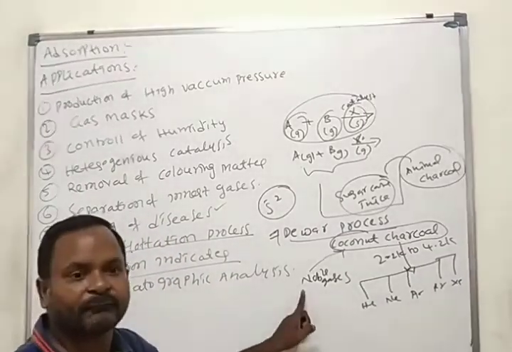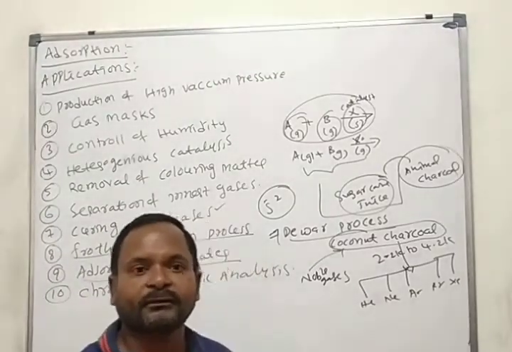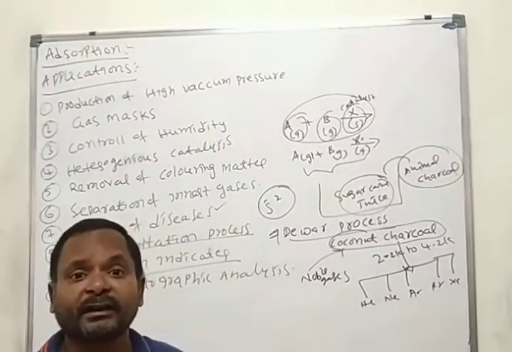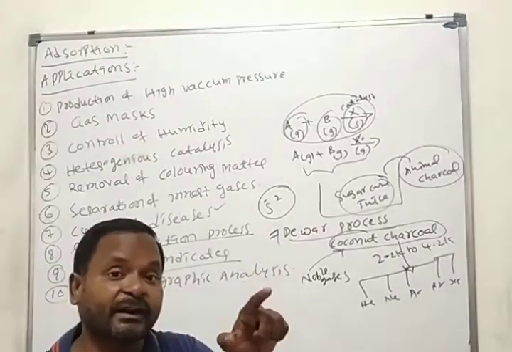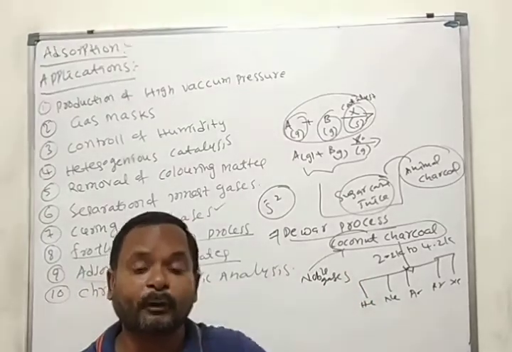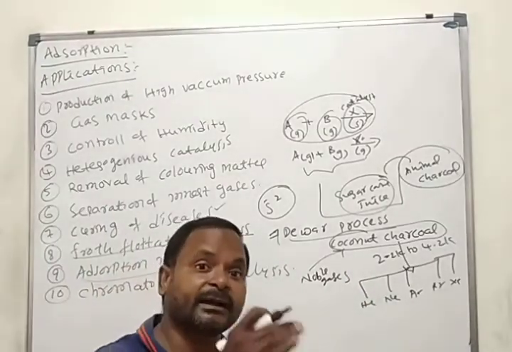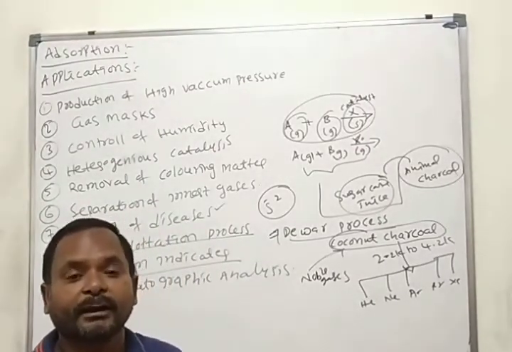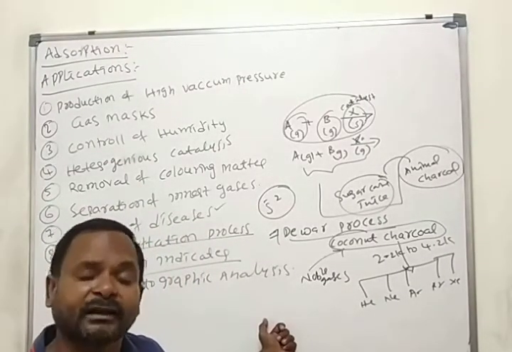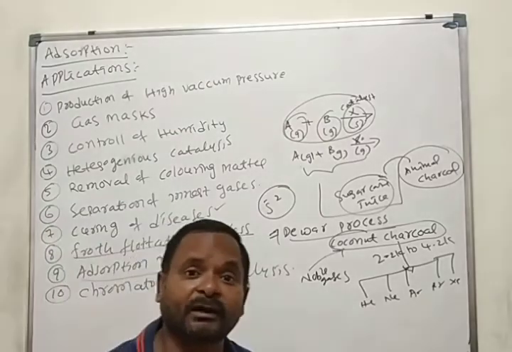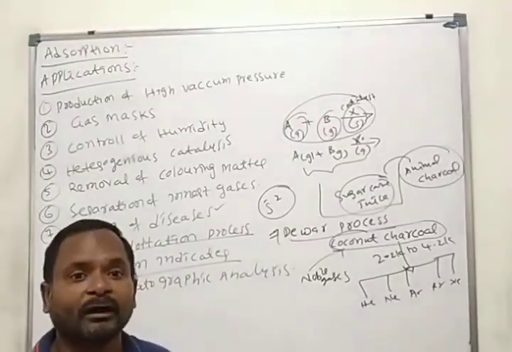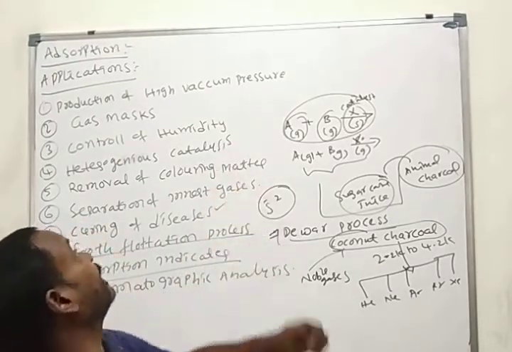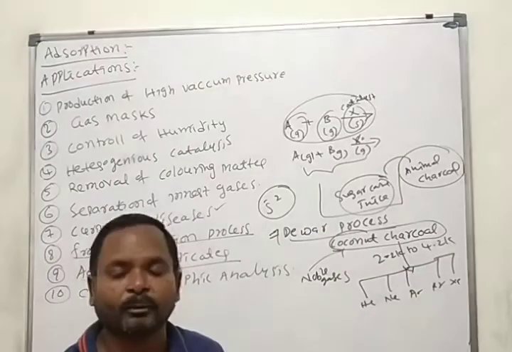Chromatographic analysis. Already in first PUC we saw chromatographic analysis: paper chromatography, thin layer chromatography, column chromatography. So many chromatographies are there. Chromatography is mainly classified into two types: absorption chromatography and partition chromatography. If a gas or liquid molecule is absorbed on the surface of the solid and proceeds, we call it absorption chromatography. Thin layer chromatography and column chromatography all work based on the process of absorption. These we call absorption chromatographic techniques.